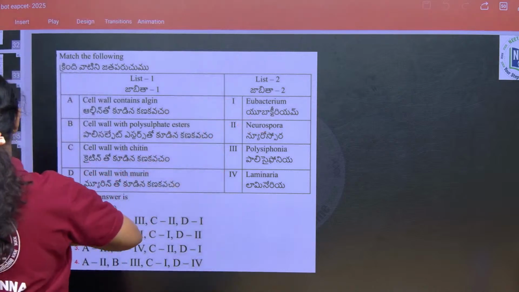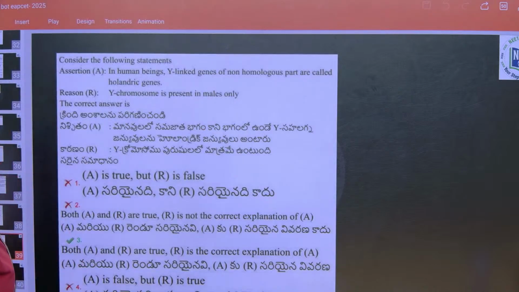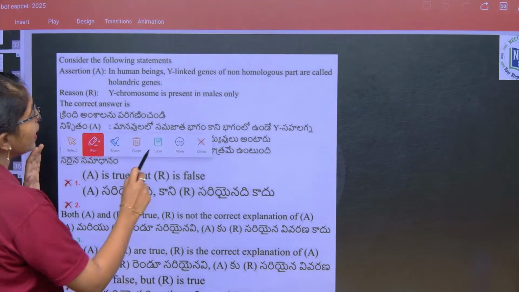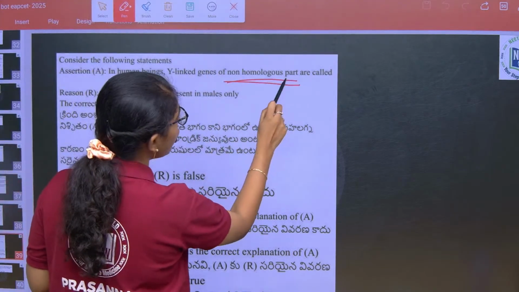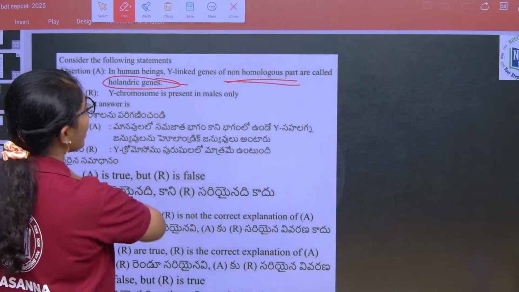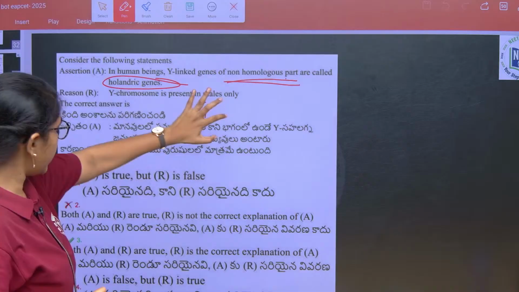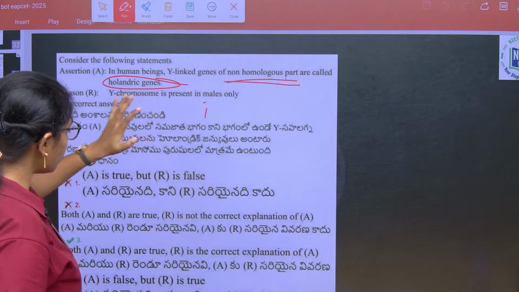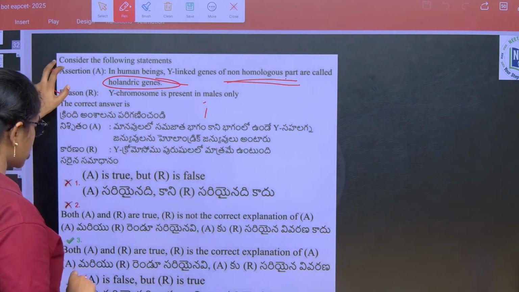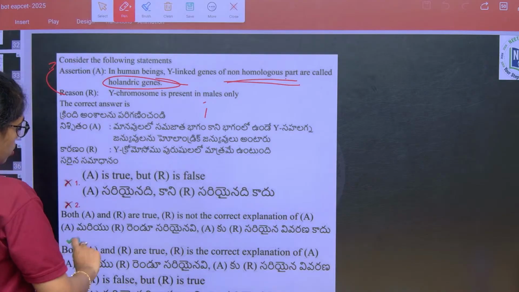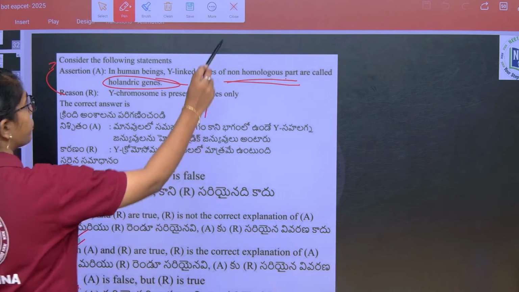And next, if you see, assertion and reasoning type again. In human beings, Y-linked genes of the non-homologous part are called Hollandric genes. True. Y chromosome is present only in males. Both the statements are true and this is the correct explanation of A. So, this is option 3.